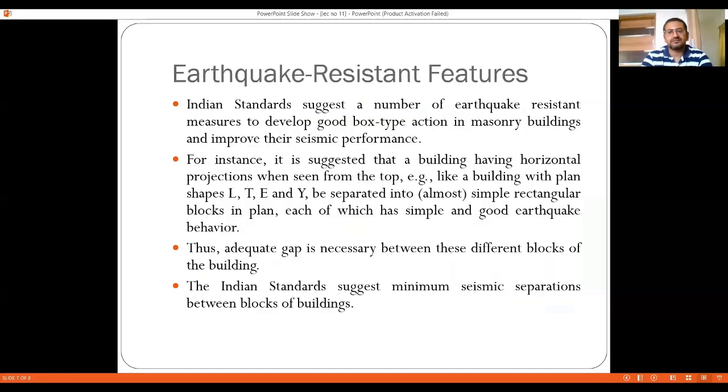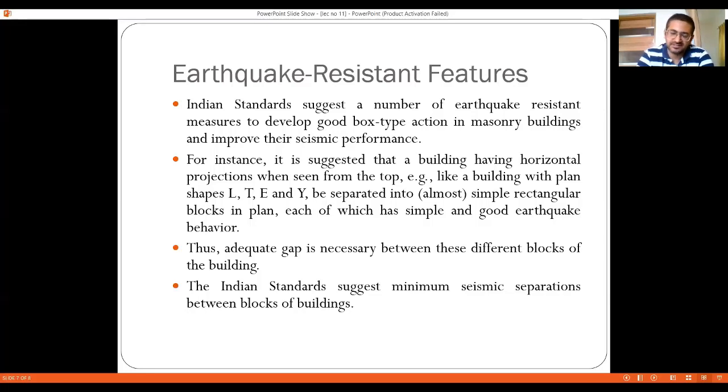Right? When you talk about earthquake resistant features that are necessary to ensure good performance of masonry structures, as we have seen in the last lecture, several earthquake resistant features are included. So here the Indian standard suggests a number of earthquake resistant features to develop a good box section in masonry buildings and to improve their seismic performance. For instance, it is suggested that a building having horizontal projections when seen from the top, like a building with an L or T plan, should be separated by a joint.